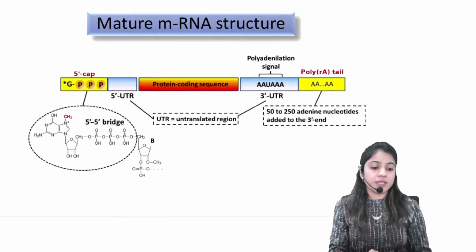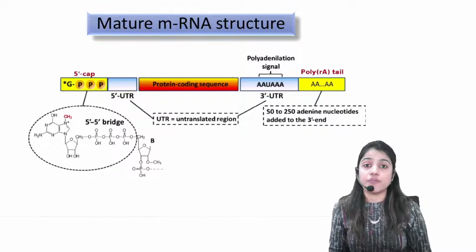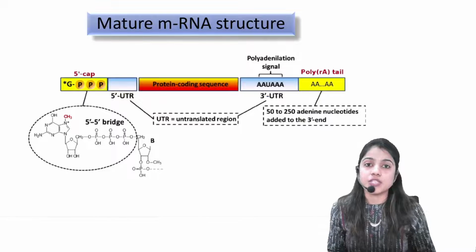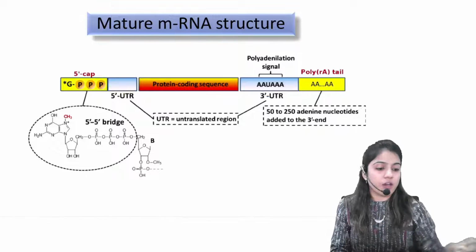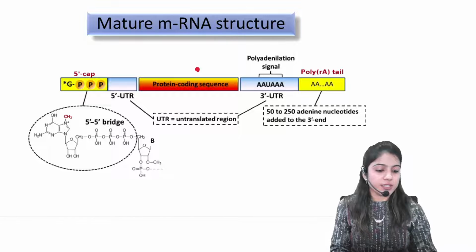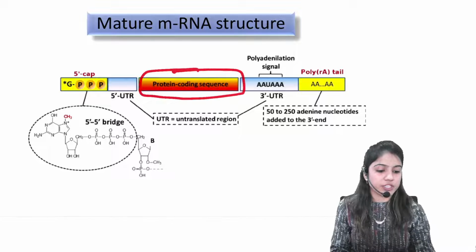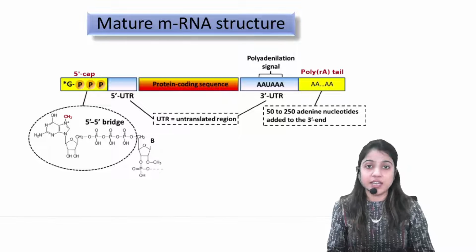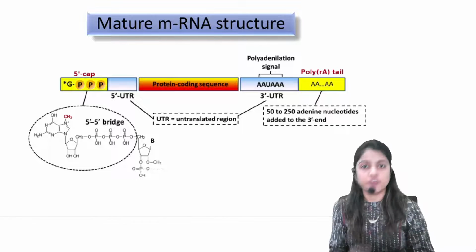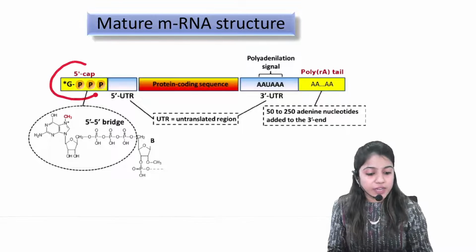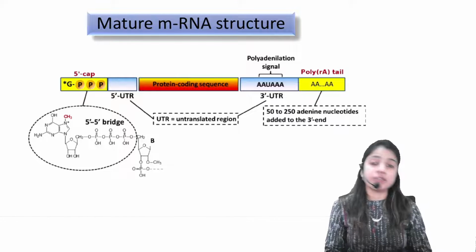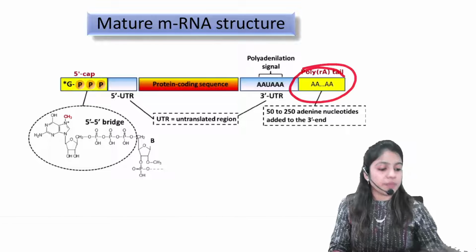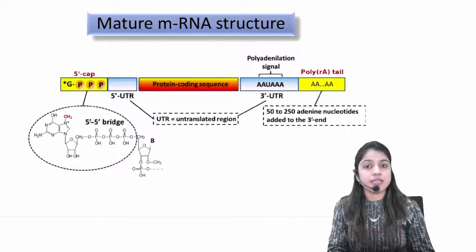Coming to the structure of mature RNA, that is mRNA, messenger RNA. Now you can observe this structure. See, this is the protein coding region. That means it contains only exons, correct, which will help in the formation of proteins. Now at the 5' end, the methyl guanosine triphosphate cap is added. Correct? At the 3' end, the poly A tail is added.